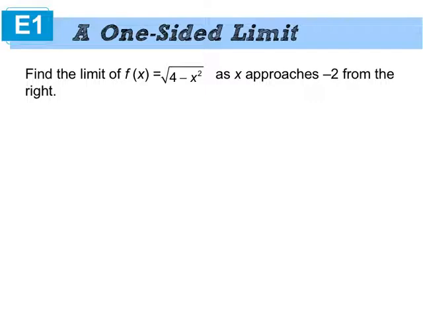So either sketching in your notes or picturing it in your mind, what's the limit as x approaches -2 of that semicircle? Again, we have the top half of a circle going from 2 to -2 because he told us the radius is 2. What's the limit as you approach -2 from the right? 0. 0 is correct. What's the limit as you approach -2 from the left? Doesn't exist. Why? Because the function isn't defined on the left side.